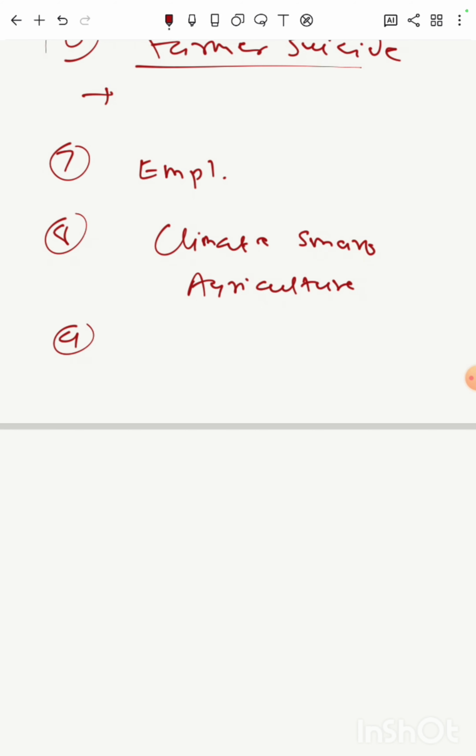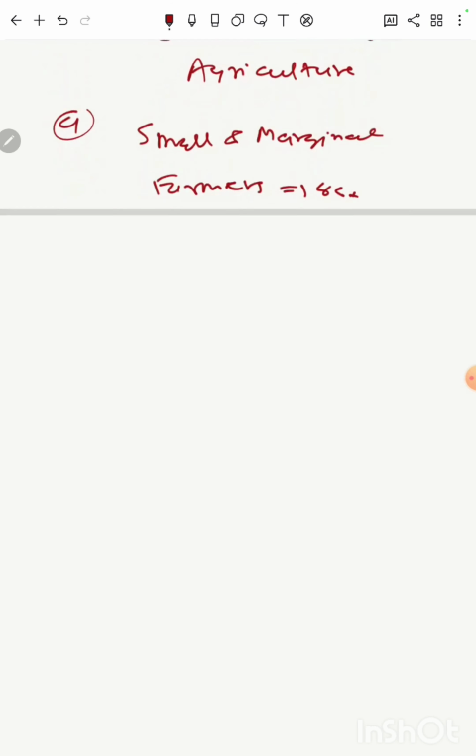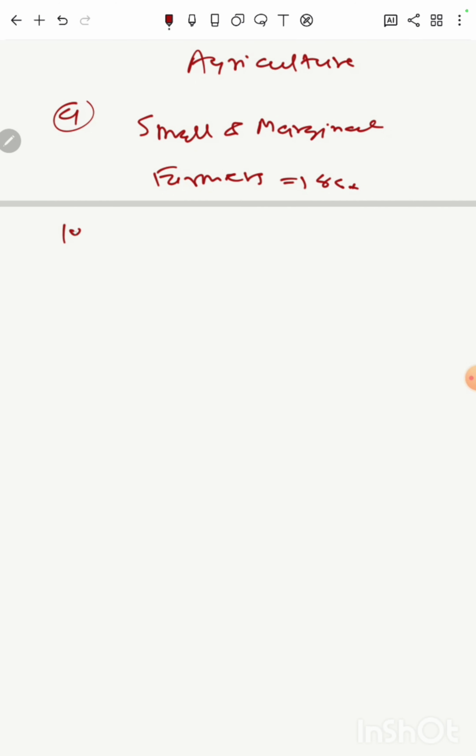Then specifically read about small and marginal farmers and their issues. There are more than 86% small and marginal farmers in India, how they are categorized and what are the issues faced by them. Do read about those. Then farm technology.